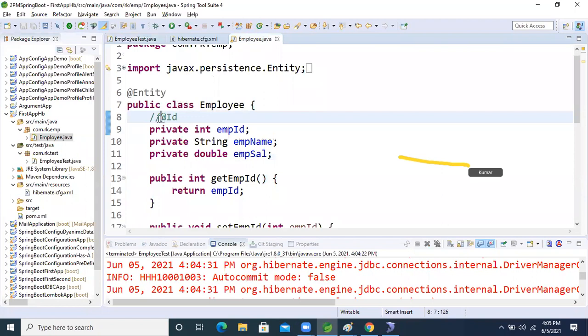Now uncomment it. Kumar, what are you doing? Your finger is becoming tired. If you become tired, leave the session, okay? Don't show your talent on screen.